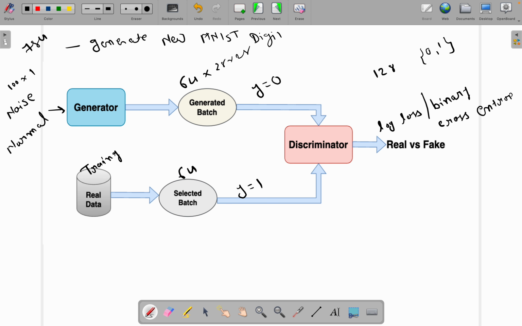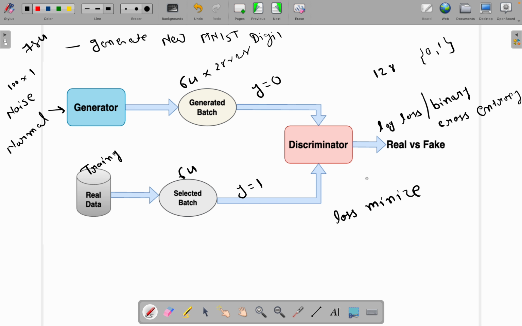If this neural network is able to classify these two sets, y equal to 0 and y equal to 1, very well, that means the loss is minimized, or you can say we are getting less loss.